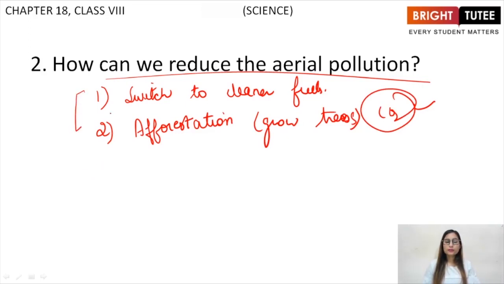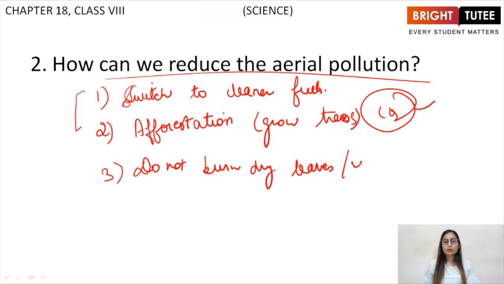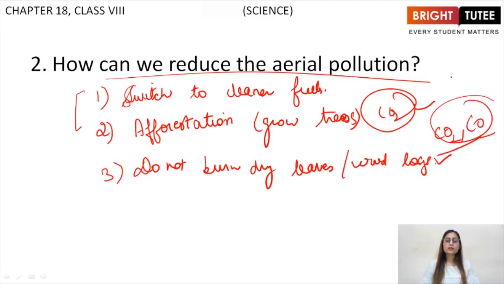These are the two steps that can be taken individually. Then thirdly, do not burn dry leaves or wood logs. By burning them, we are producing carbon monoxide and carbon dioxide, which are both very harmful. So this is what we can do to reduce the air pollution, right?